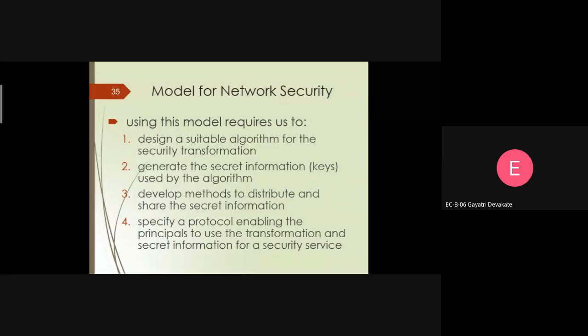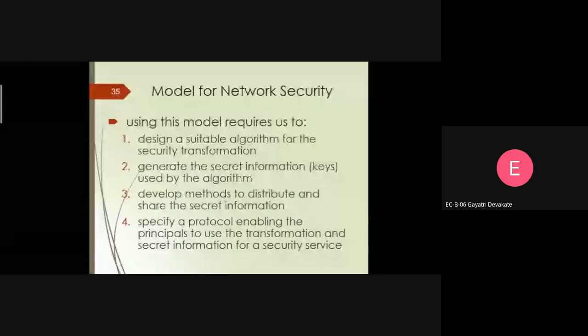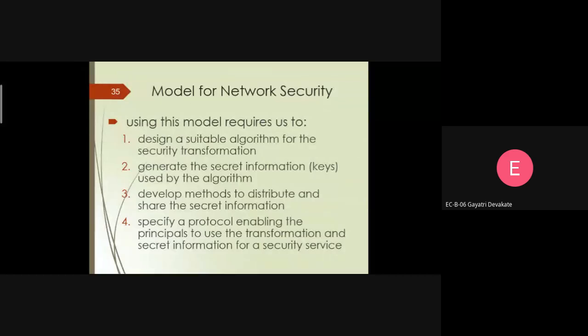In this case, we can provide a coded message, a code word, for that particular thing. We can also call it a password to access that particular system.